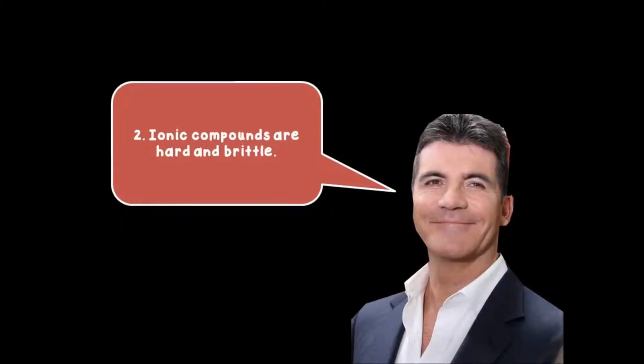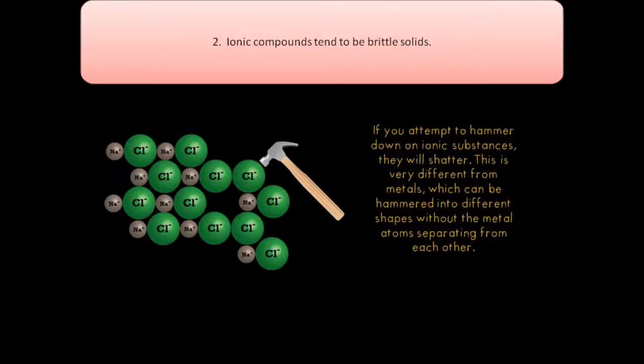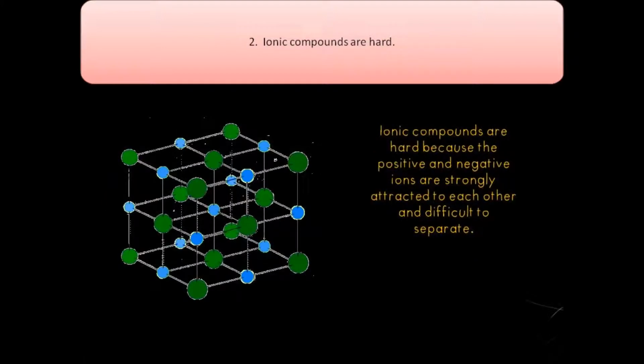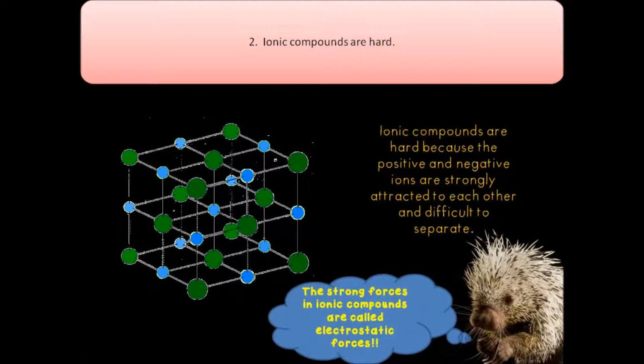Ionic compounds are hard and brittle. If you attempt to hammer down on ionic substances, they will shatter. This is very different from metals, which can be hammered into different shapes without the metal atoms separating from each other. Ionic compounds are hard because the positive and negative ions are strongly attracted to each other and difficult to separate. The strong forces in ionic compounds are called electrostatic forces.